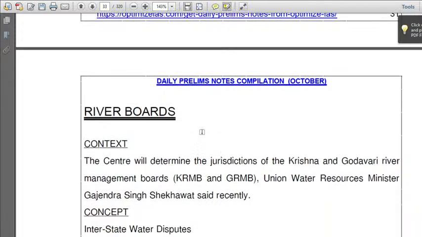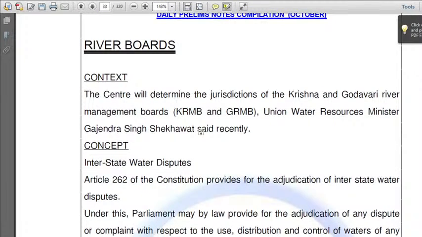Let us move towards the River Board. Why did it come in the news? The Center will determine the jurisdictions of the Krishna and Godavari River Management Boards. Krishna and Godavari. Union Water Resources Minister Gajendra Singh Shekhawat said recently.